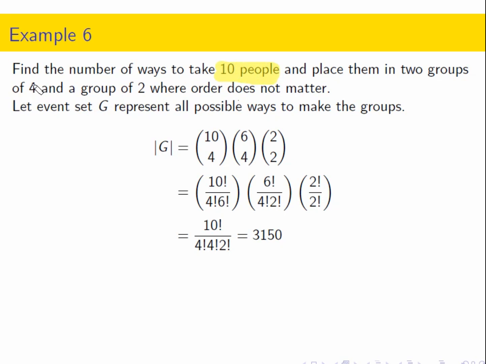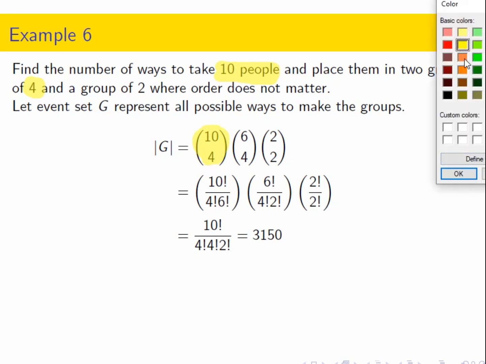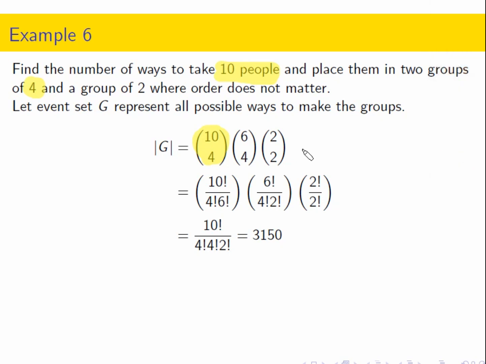And we're going to get 2 groups of 4, but let's just start off with a group of 4. Well, how do I do that? Well, the first thing I do is 10 choose 4 right here, right? 10 choose 4 because I have 10 people and I'm choosing a 4-person group where order doesn't matter.